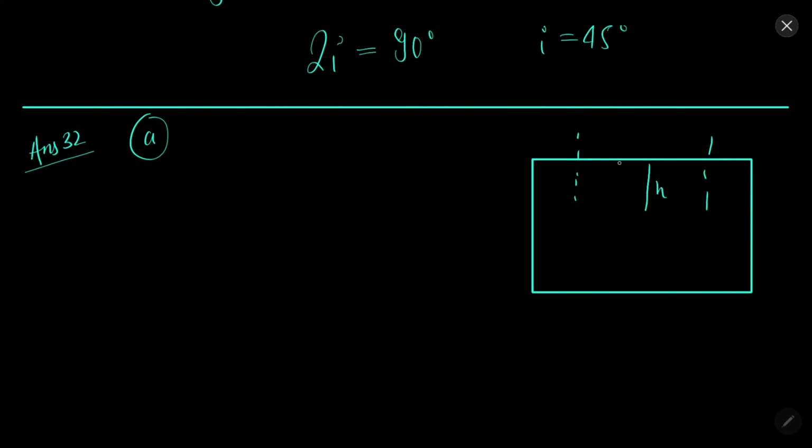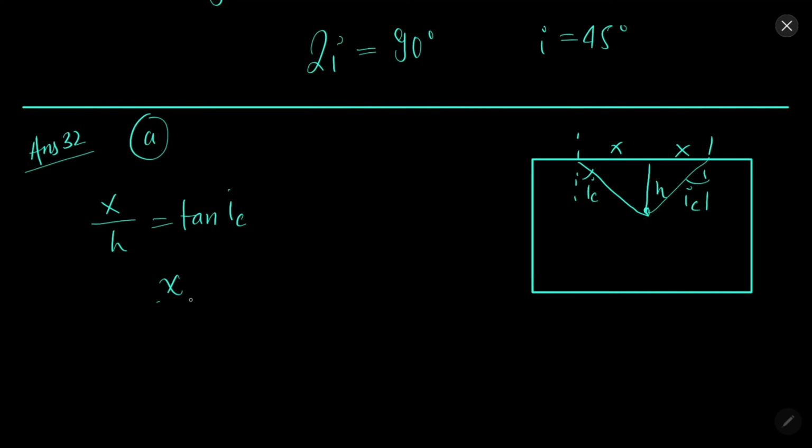Let this be h, let this be x. So x over h equals tan of IC, the critical angle.